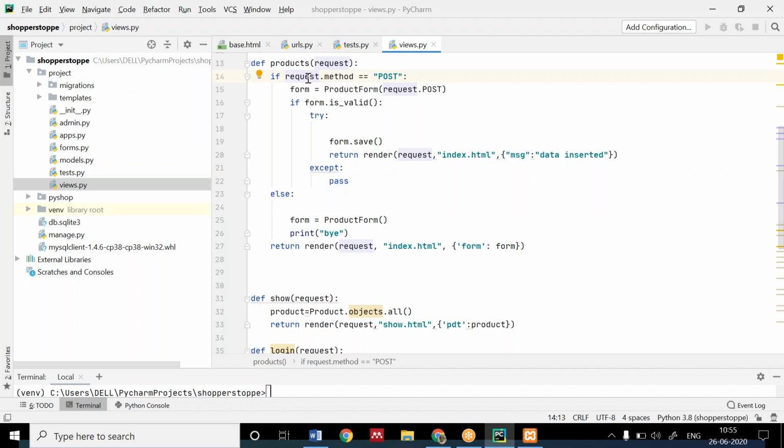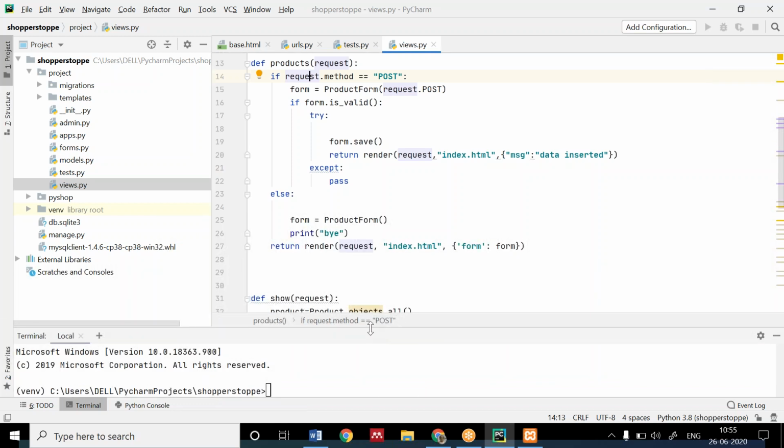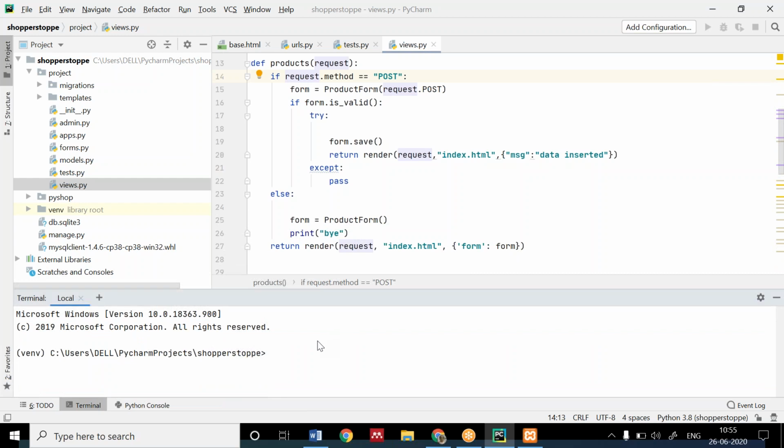This will be having a form. We will be collecting the information and inserting it into the database. We will be doing this. It's better if I run the code and make you see what we are going to do.